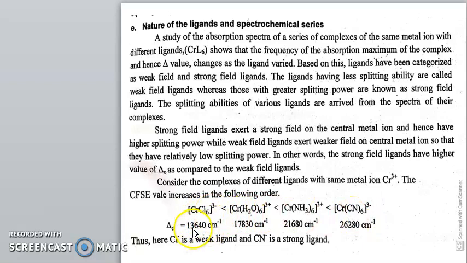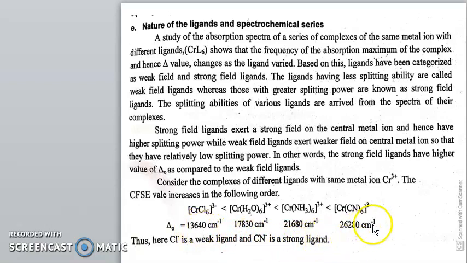With chlorine, it is 13640 centimeter inverse. With aqua, 17830 centimeter inverse. With ammonia, 21680 centimeter inverse. And with cyanide, 26280 centimeter inverse. Thus chloride is a weak ligand and cyanide is a strong ligand.